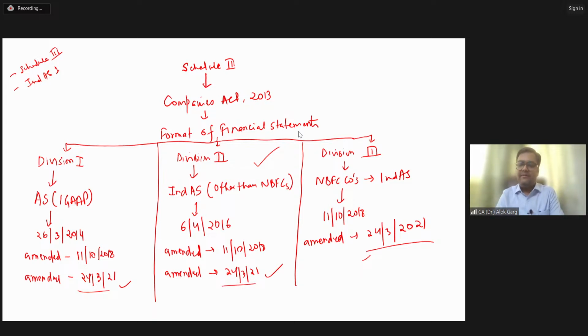JSW Infra, they just came with the IPO. So JSW Infra will say that we have raised equity by way of IPO, initial public offer. They will get the money into the bank. So what is that? That is an asset. But the equity share they're issuing to the public, what is that? That is equity, equity share capital, right?